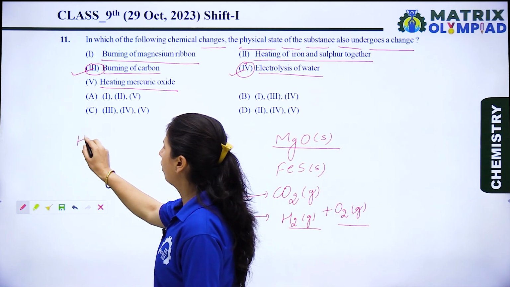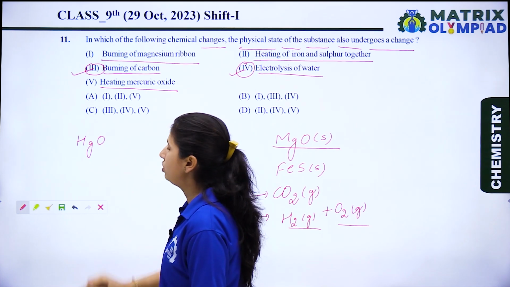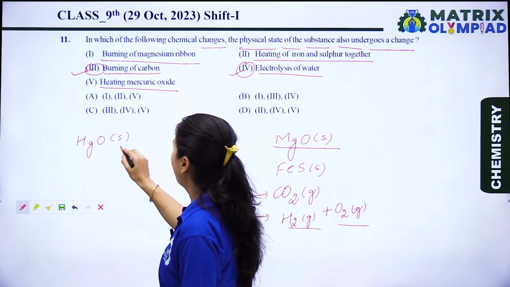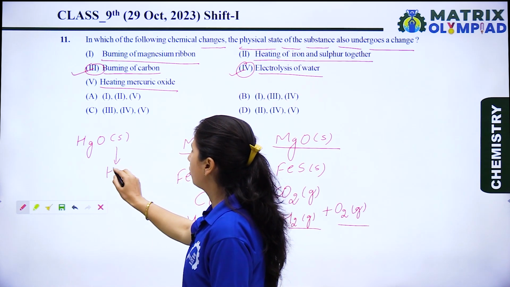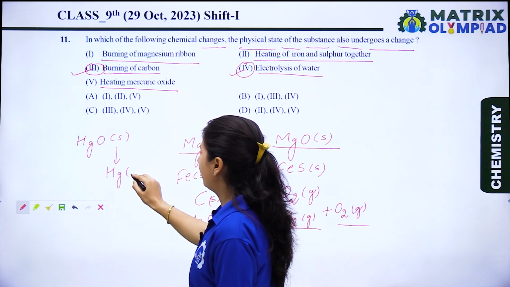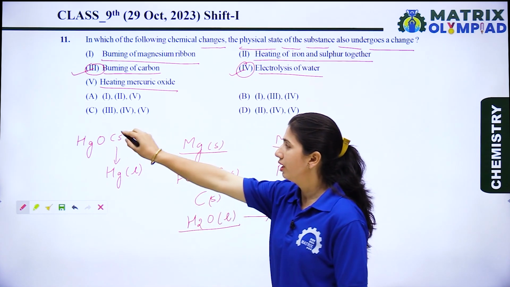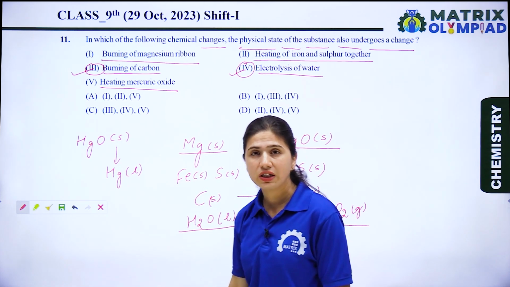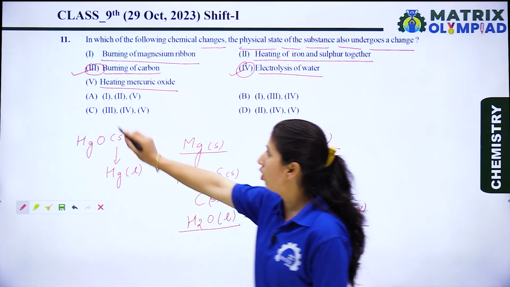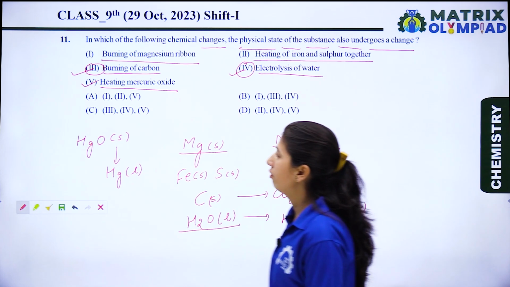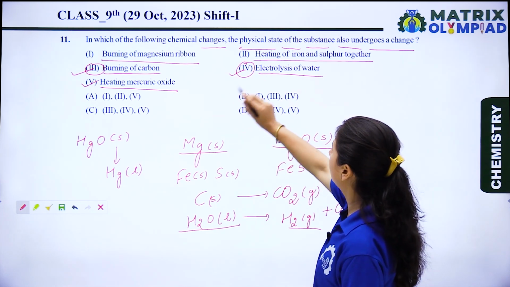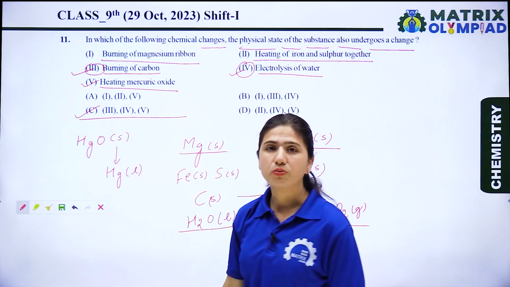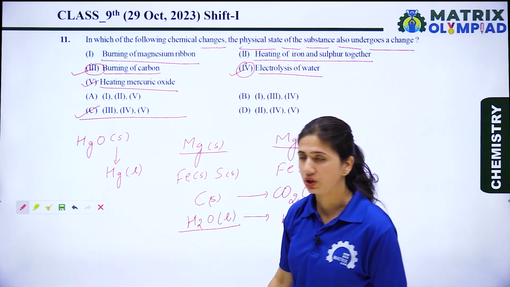The formula of mercuric oxide is HgO. HgO is a solid substance, but when it is heated, it produces mercury, and that is liquid. So there is a change in the physical state of the reactant and product. So the fifth option is also a right option. So third, fourth and fifth, that means option C is the right option for this question.